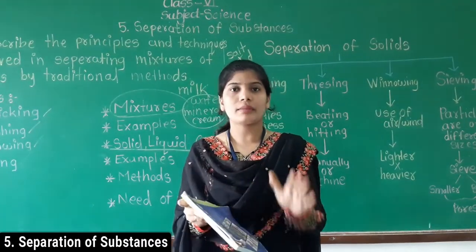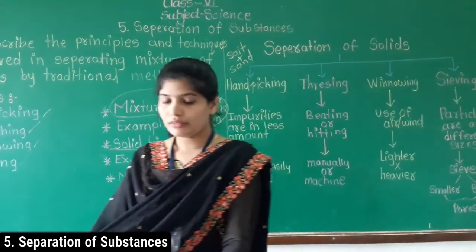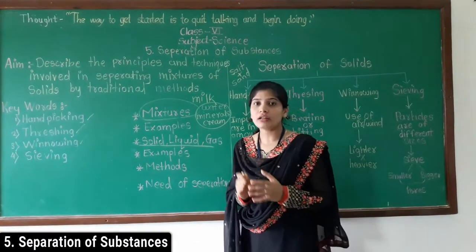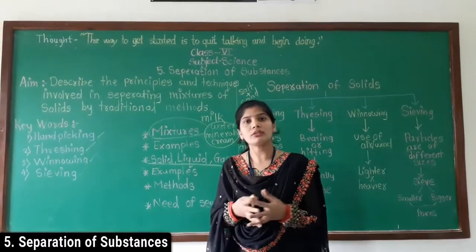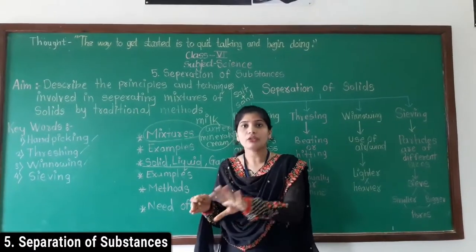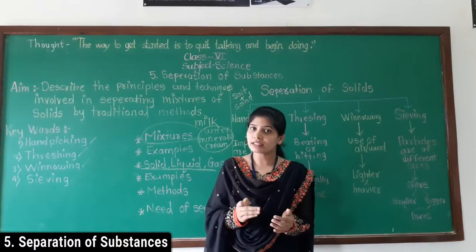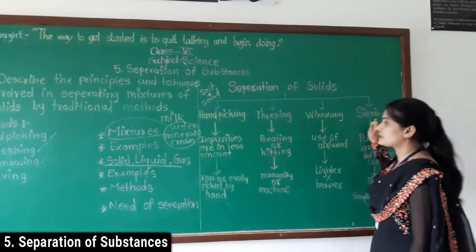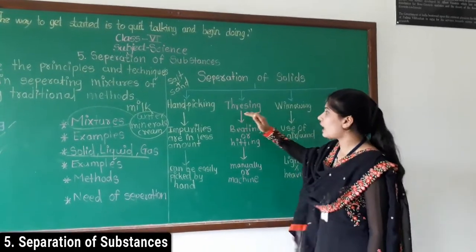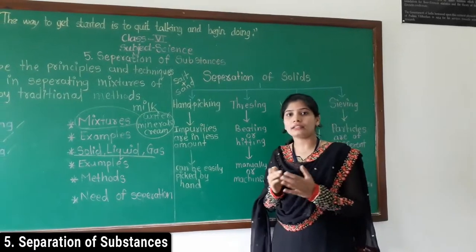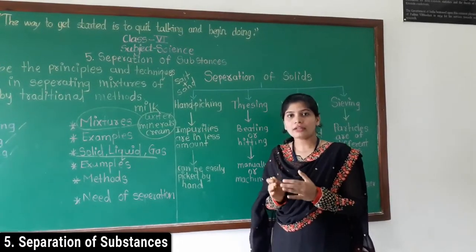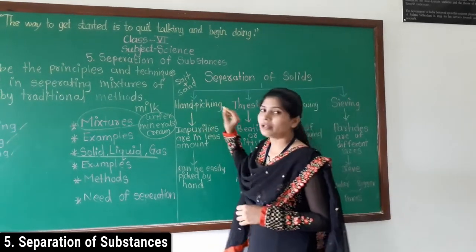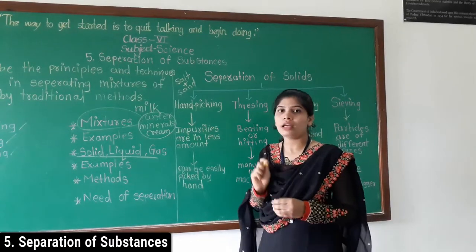Behind separation methods, one by one now we will start some methods of separation which are traditional methods. Traditional means what? In day-to-day life we are using that method. Which are those methods? Hand picking, threshing, winnowing and sieving. Understood? These are the four traditional methods that we can use in our daily life. First we will start with the hand picking method, which we will learn through one experiment.